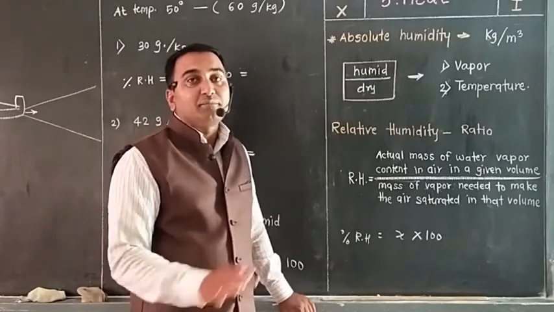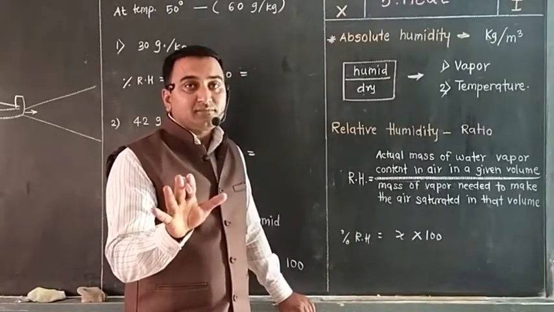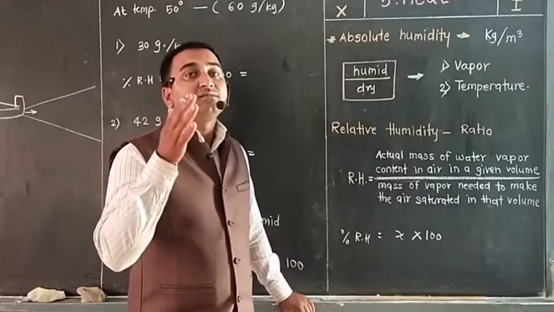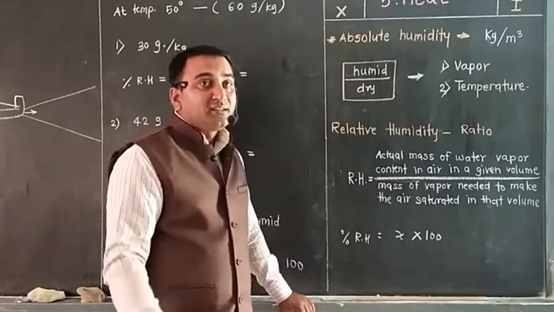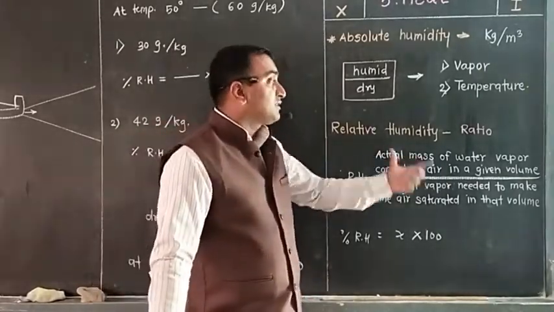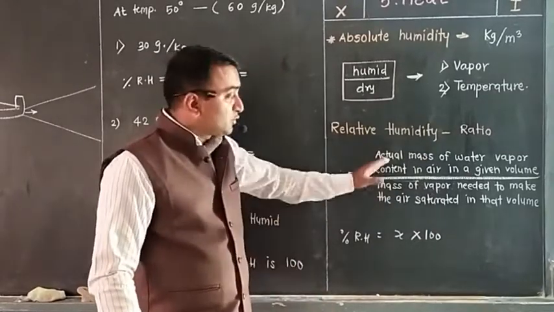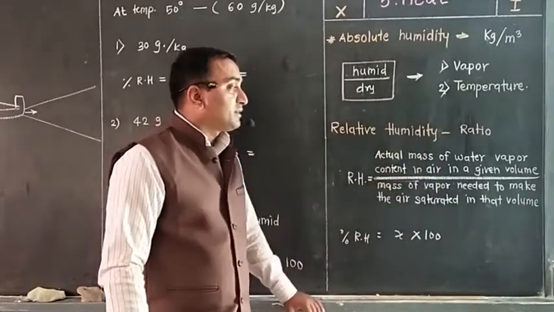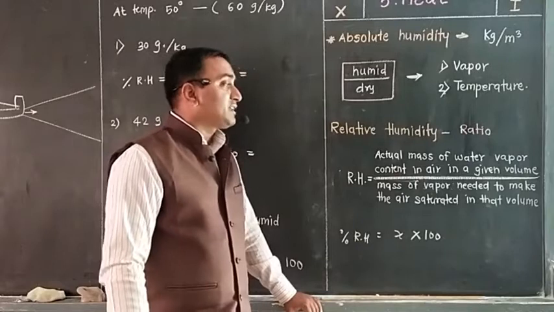Suppose temperature is 40 degrees and volume is 1 cubic meter, then what is the actual mass of water vapors to the mass of water vapors needed to make the air saturated?